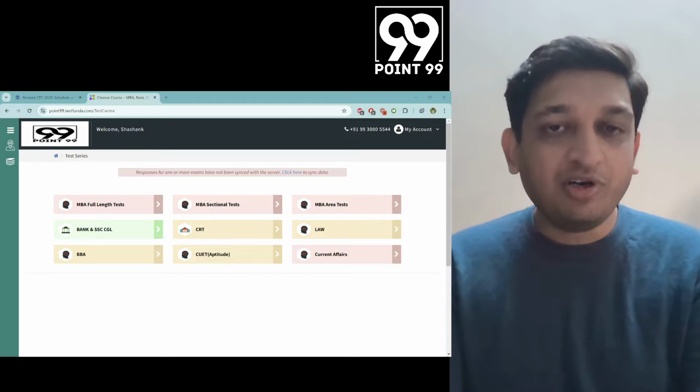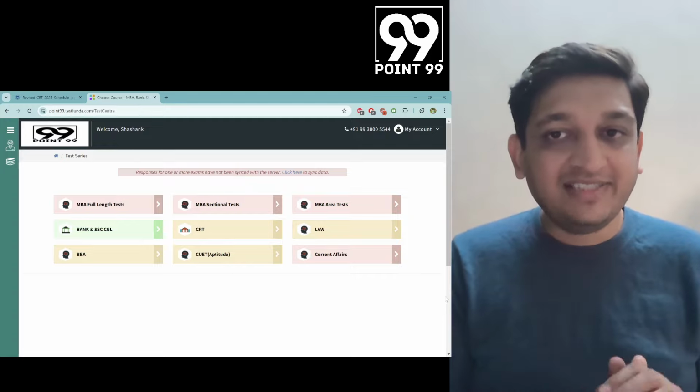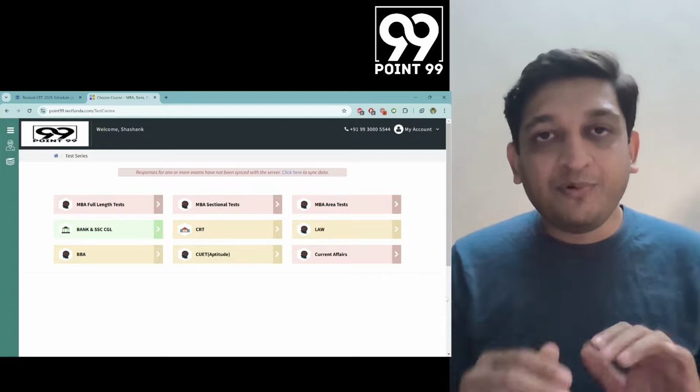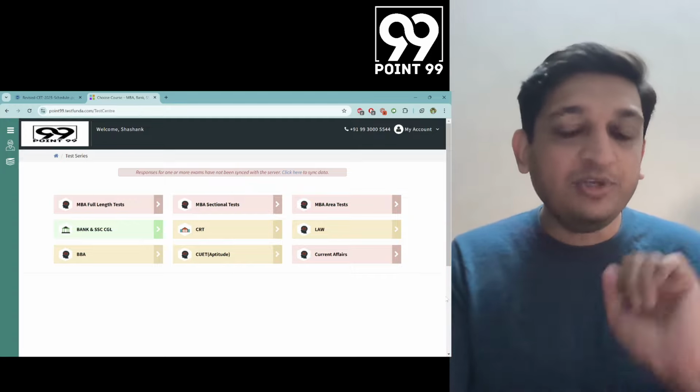So I hope you are able to see the portal on the left side of the screen. So this is basically what your portal will look like. Of course, this is the admin page, because of which there are a lot of things that you are going to see here. But आपके portal में आपको दिखेंगे area tests, sectional tests and full length tests. जो first row है ना वो दिखाई देगा.